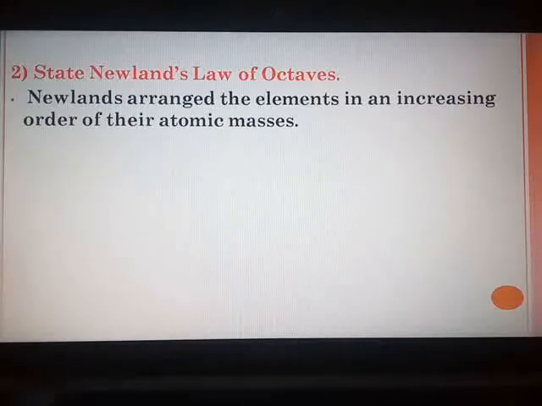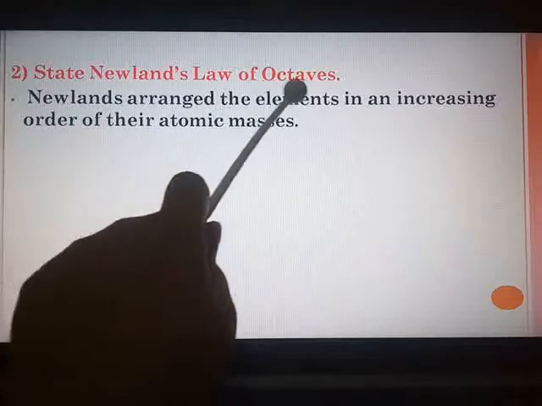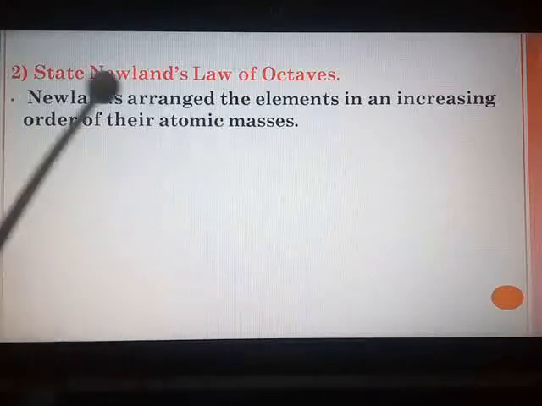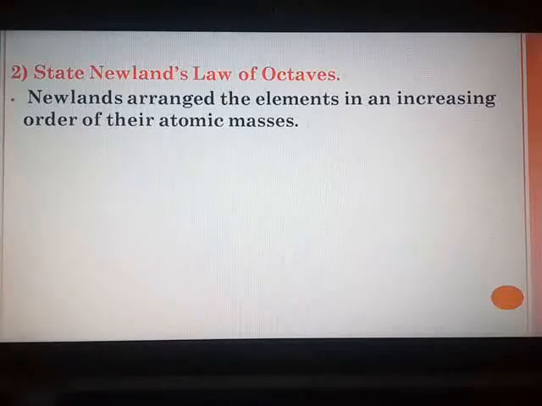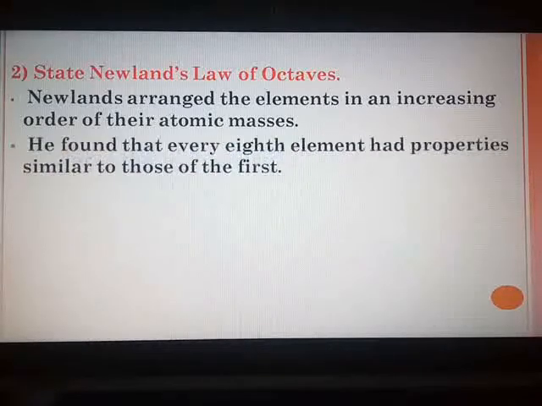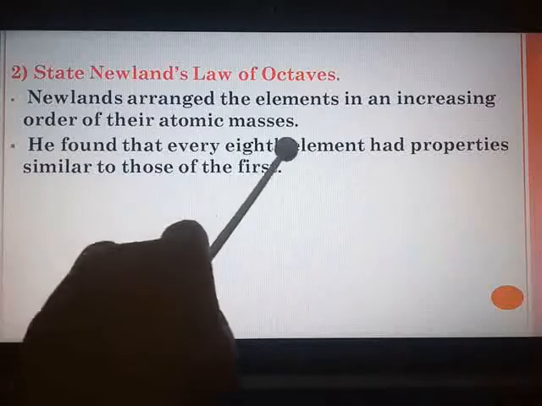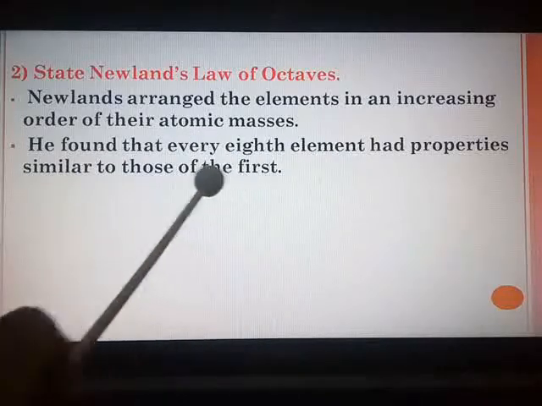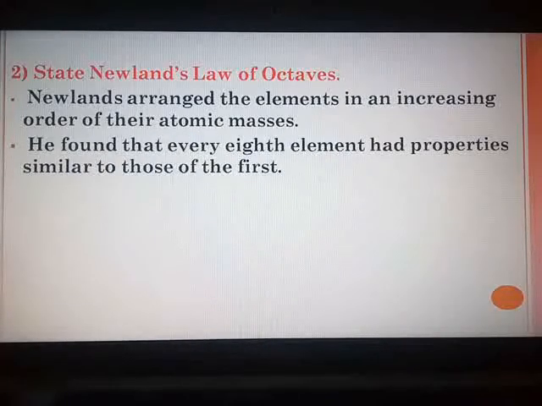State Newland's law of octaves. The answer is on page number 17. In your first point, you should mention Newland arranged the elements in an increasing order of their atomic masses. You can see on page number 17, very first paragraph, 4th line. Second point, he found that every 8th element had properties similar to those of the first.